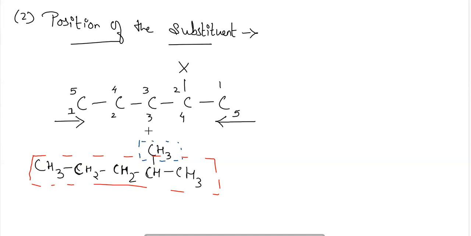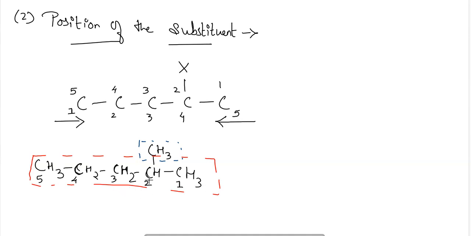So now we have to name this particular compound. First, before naming, we have to number the carbon atoms, and for numbering we will start from the most right hand side carbon, and then we will proceed towards the left hand side carbon. Why? Because we want to give the lowest locant for the substituent group here, and the lowest locant can be provided when we are numbering the carbon atom from the extreme right hand side.